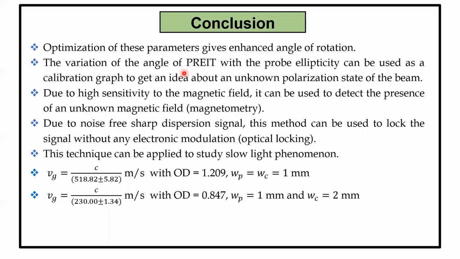And the variation of the angle of rotation with the probe ellipticity can be used as a calibration graph to get an idea about an unknown polarization state of the beam. And from our experiment, as we observed that the angle of rotation is sensitive to the magnetic field, this technique can be used to detect the presence of an unknown magnetic field.